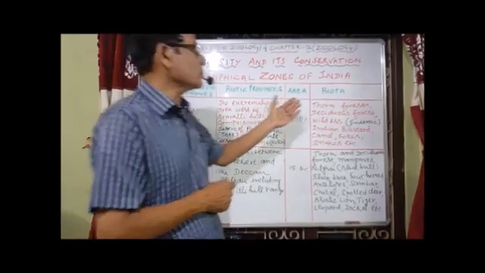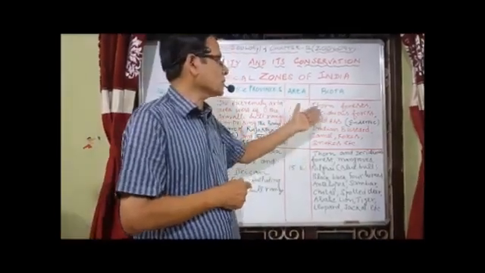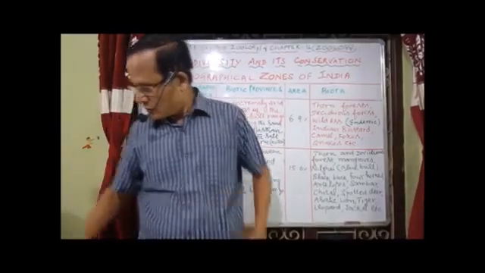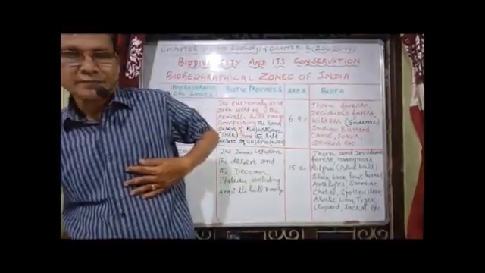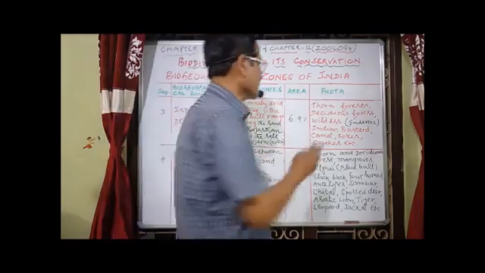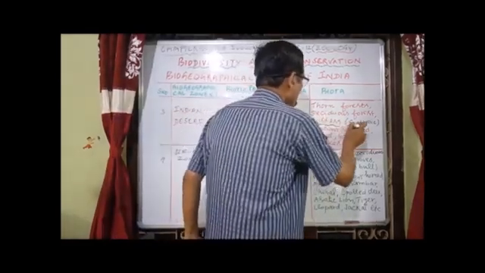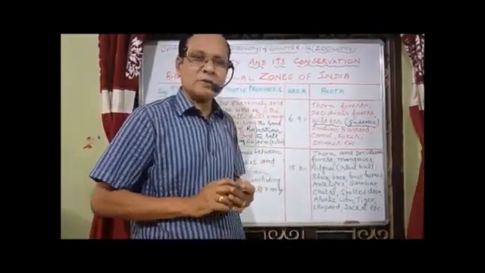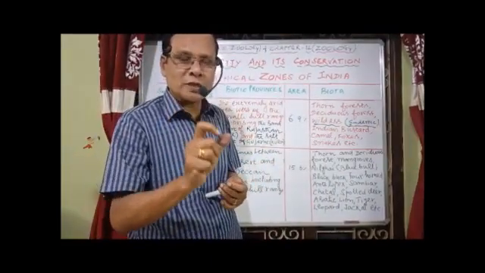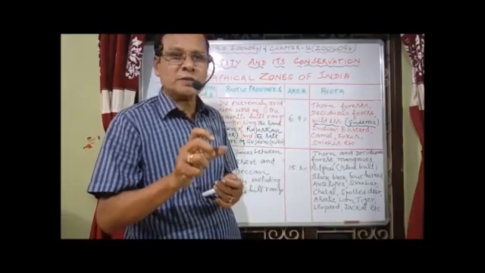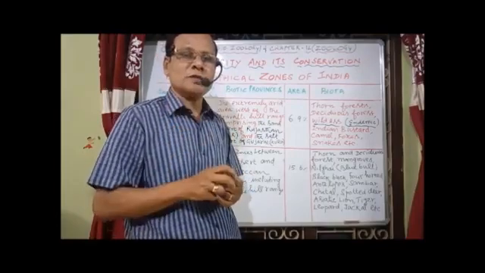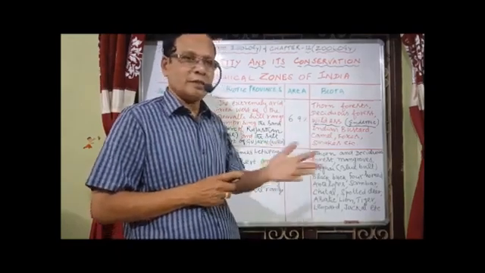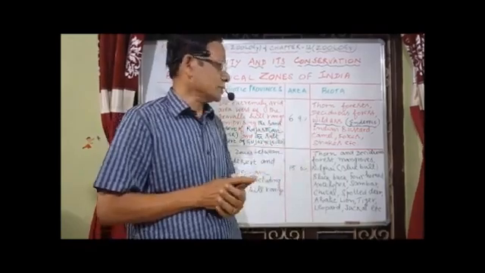Mainly the vegetation, the flora, is thorn forests and deciduous forests, and the most important one we have is the wild ass, one of the endemic species. We know an endemic species is one which belongs to that particular country only. The place where the species originated is called its endemic place. The wild ass originated in India, that's why it is called an endemic species.